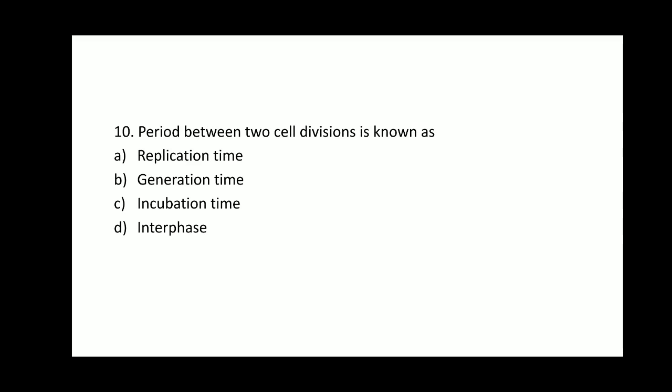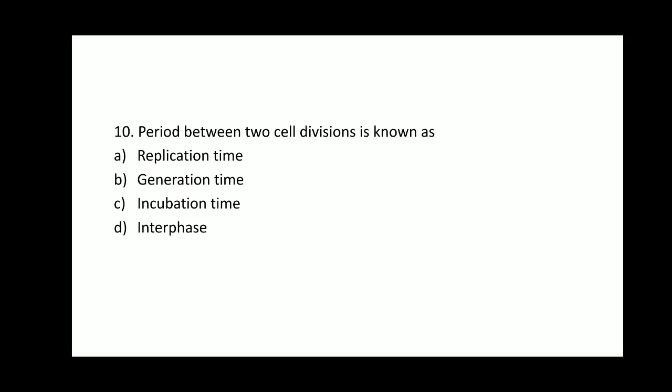Moving on to the next question, question number 10. The period between two cell divisions is known as option A, replication time, option B, generation time, option C, incubation time, option D, interphase. The period between two cell divisions, or the gap between two successive M phases, is known as interphase. Interphase is a preparatory stage for the next cell division. So it is an intermediate stage between two complete cell divisions. So option D, interphase, is the right answer.